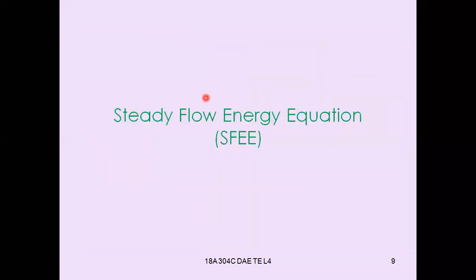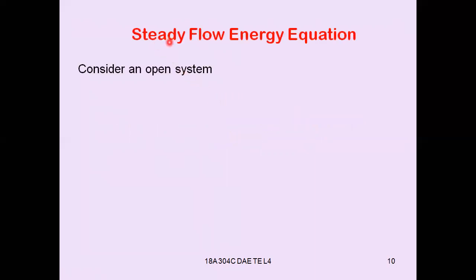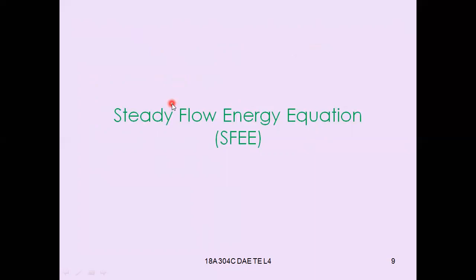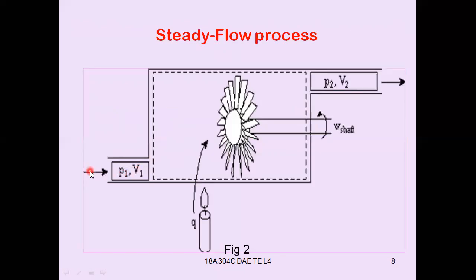Now let us see the steady flow energy equation. Consider an open system, same as in the previous case. The mass of fluid enters into the system and some fluid leaves the system by doing some external work.